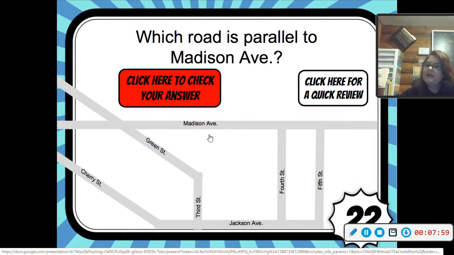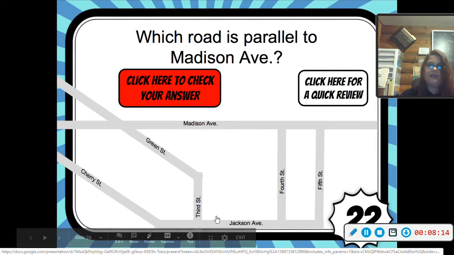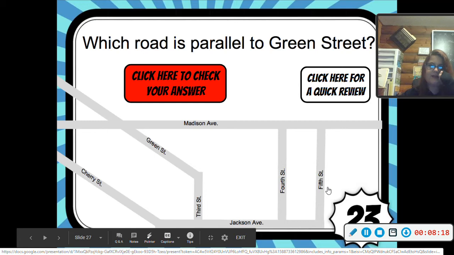So we're not looking for, sorry, my ear is itchy. We're not looking for a road that intersects with our street. We're looking for one that is directly across, that is parallel. So that would be Jackson Avenue. Let's look at another map.